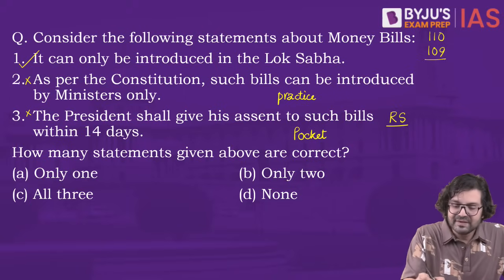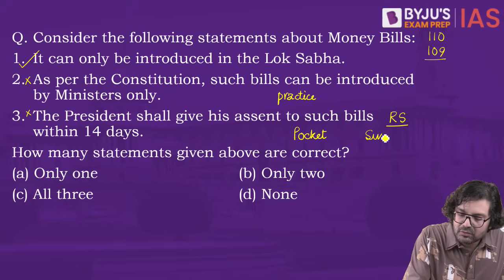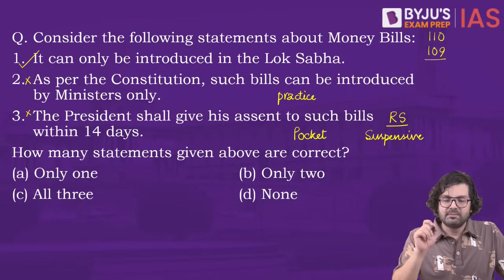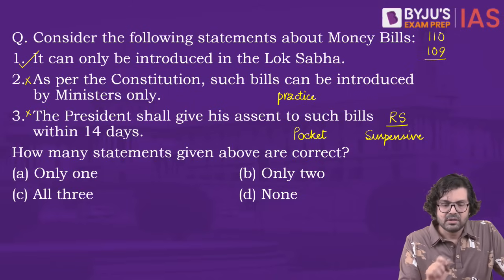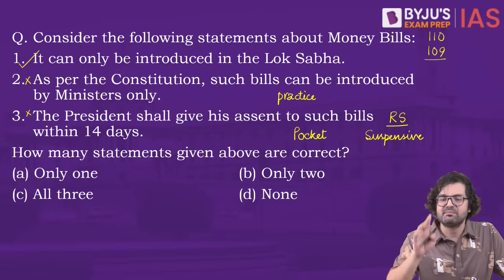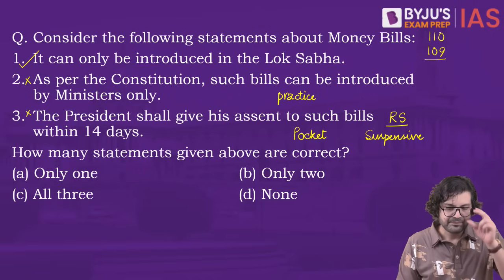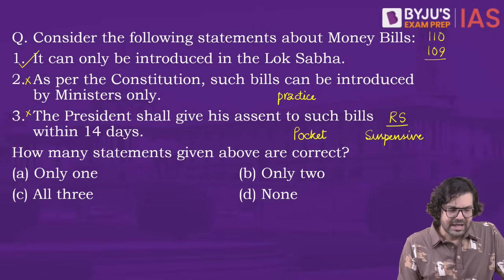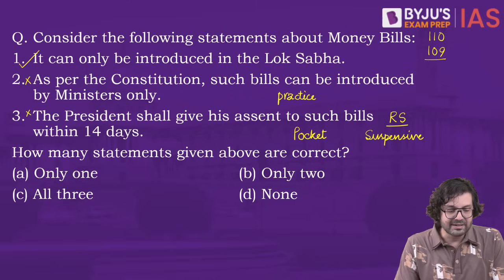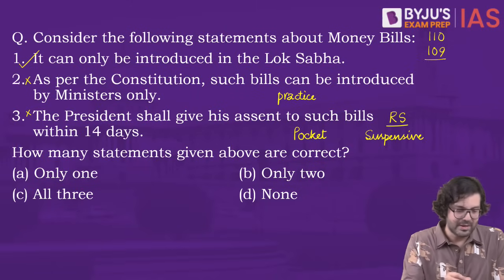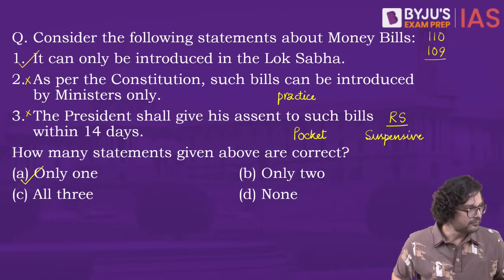But can they use suspensive veto? No. Constitutionally also, it's very clearly mentioned that the president absolutely cannot send back such money bills. Okay. So 3 is also wrong. How many statements given above are correct? So only 1. A.